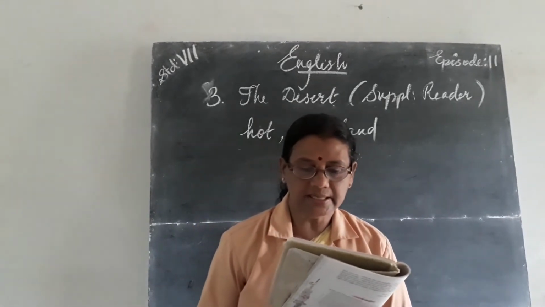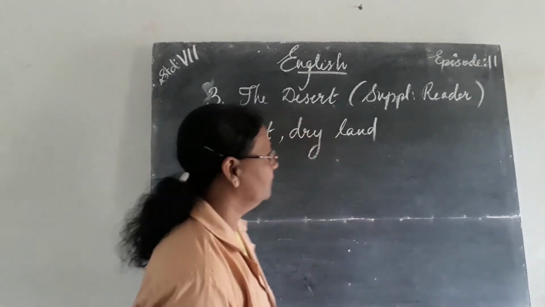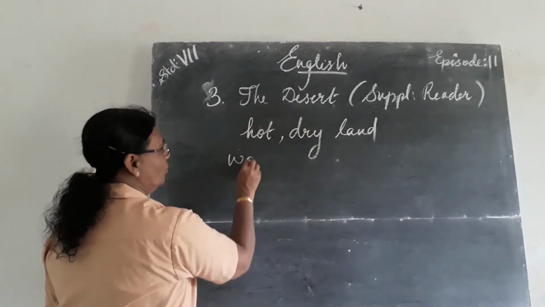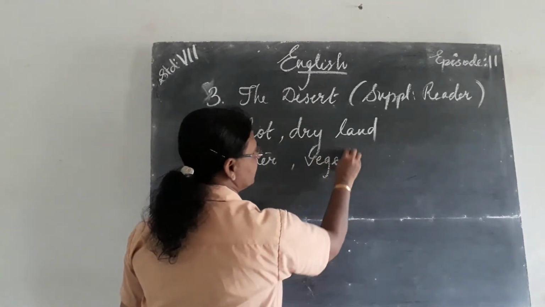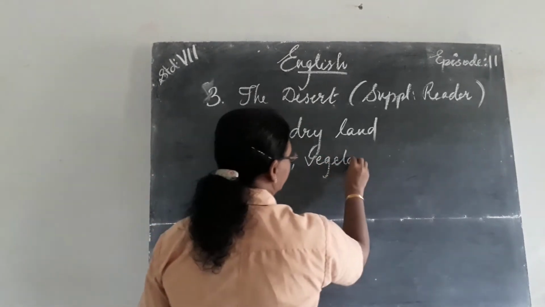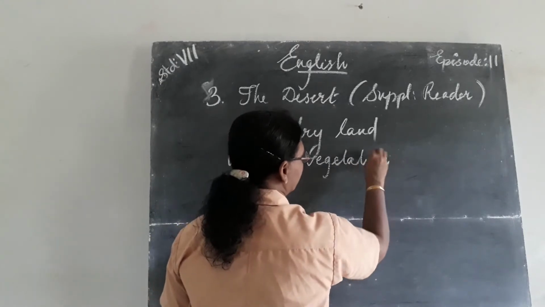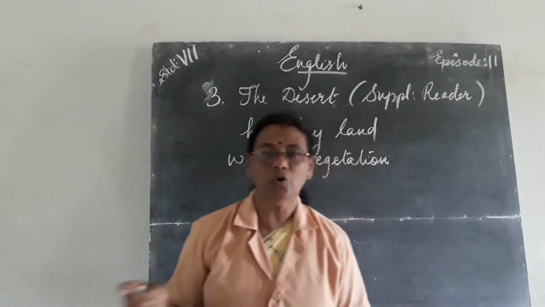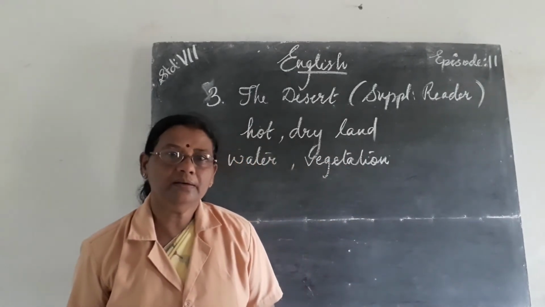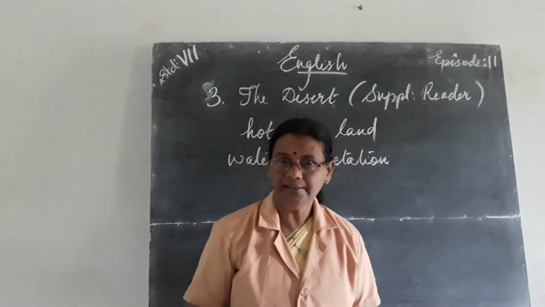A desert is generally without water and vegetation. So there will be no water, and at the same time no vegetation. Vegetation means what? Cultivation, isn't it? If people are living over there, what can be done? Cultivation can be done, isn't it?